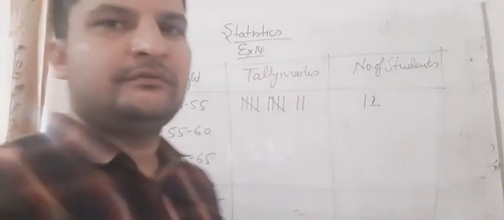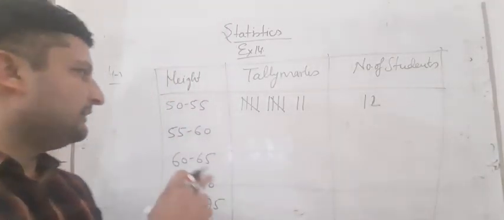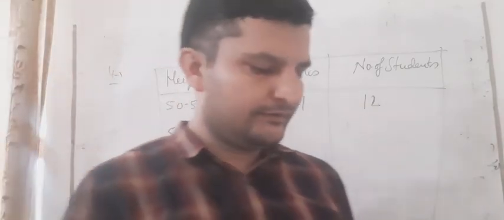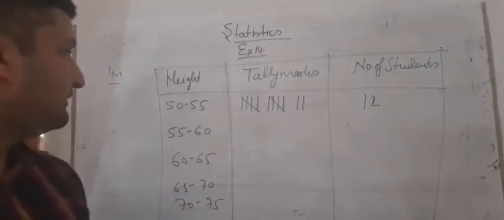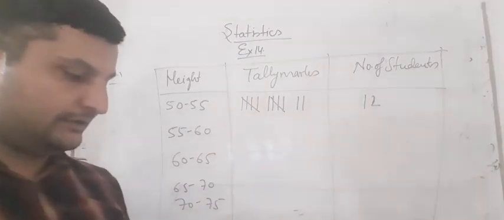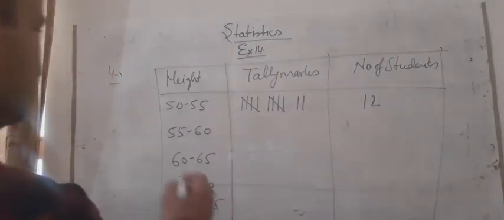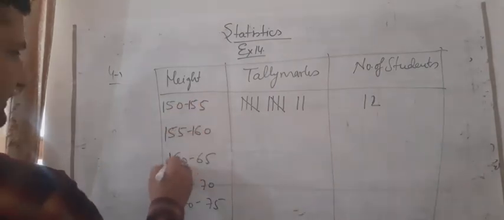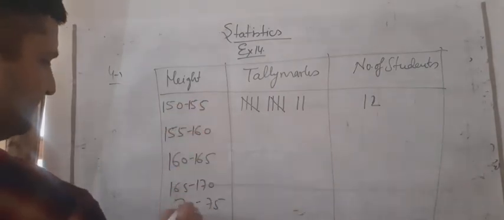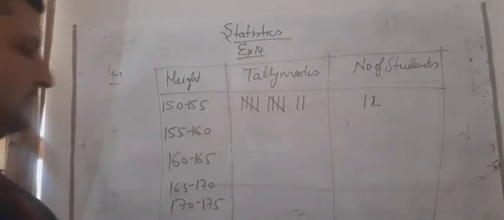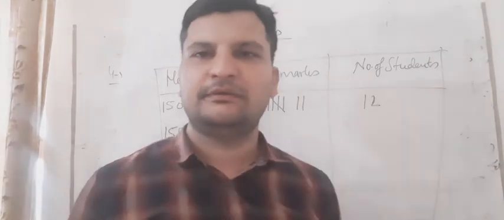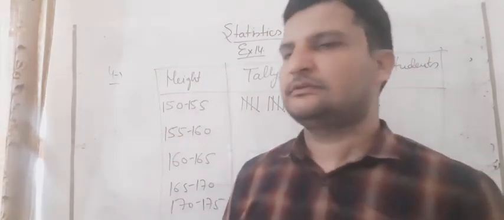Again now we will count 155 to 160. 160 will not be included here. Sorry, it is 155. We had written 50 to 55, but it is given that 150, so I have corrected it to 150 to 155 like this.